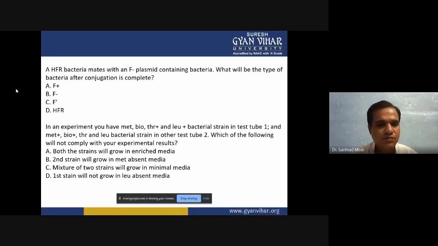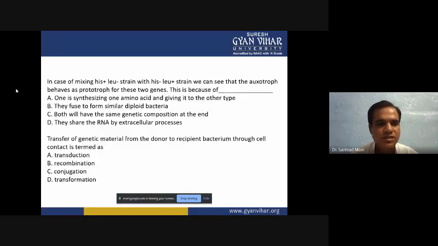So option A is both the strains will grow in enriched media. Option B is second strain will grow in the MET absent media. C option is mixture of two strains will grow in minimal media. D option first strain will not grow in leucine absent media. Then next question, in case of mixing his plus leucine minus strain with his negative and leucine positive strain, we can see that auxotrophs behave as prototrophs for these two genes.